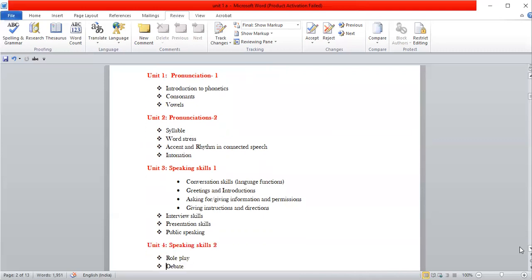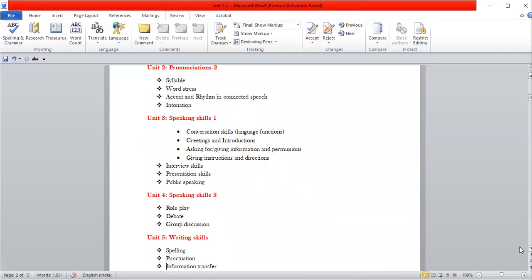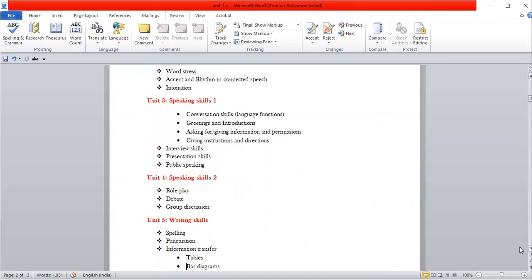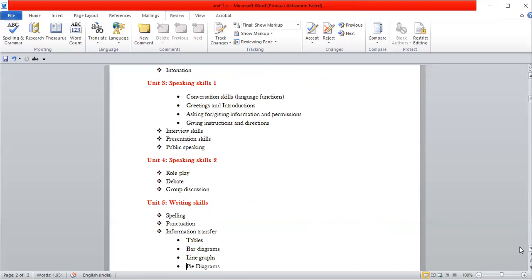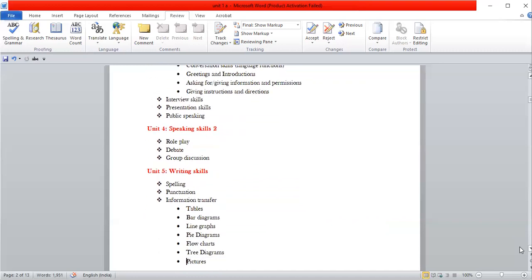Unit 4 is Speaking Skills 2: role play, debate, group discussion. Unit 5, Writing Skills, which includes spelling, punctuation, information transfer, tables, bar diagrams, line graphs, pie diagrams, flow charts, tree diagrams, and pictures. In the model question paper, you have seen they have given questions regarding flow charts and tree diagrams.